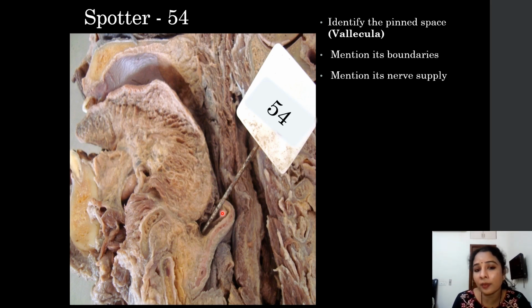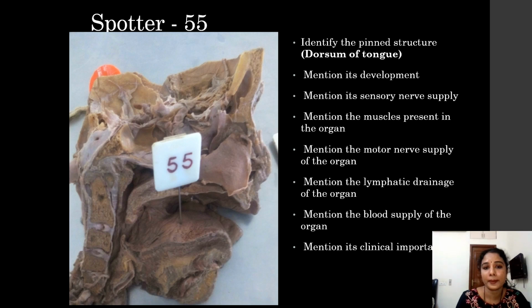And its nerve supply: the posterior most part of the tongue is supplied by the vagus. Here is the dorsum of the tongue. So there are several questions which can be asked as sub-questions for the dorsum of the tongue. Mention its development. The anterior 2/3 of the tongue develops from the lingual swellings and tuberculum impar, that is the mucosal development. The posterior 1/3 is from the cranial part of the hypobranchial eminence.